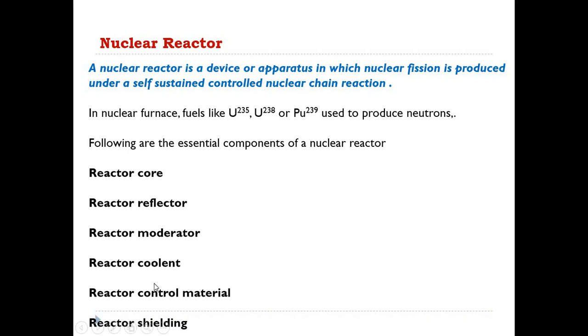Okay, so these are the components. Note down these components in your notebook; how each component looks and what the main purpose of using them is, we are going to see on the next slide. Just note down these words. In a nuclear reactor, the components that are used are,